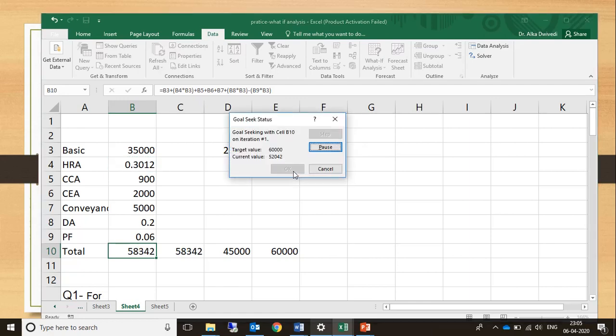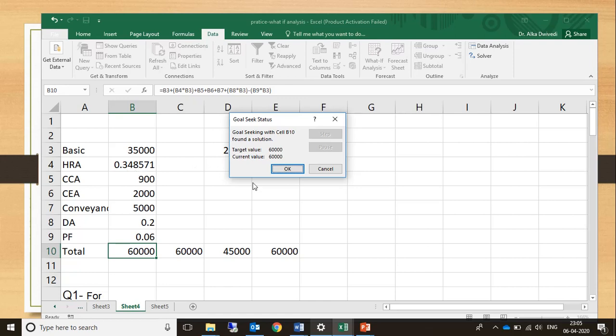Press OK and see. The total compensation has changed to 60,000. At the same time, the rate of HRA has also changed, which is 0.348571. And if you convert it into percentage, it will say 34.85%, or round it off, 34.86%.